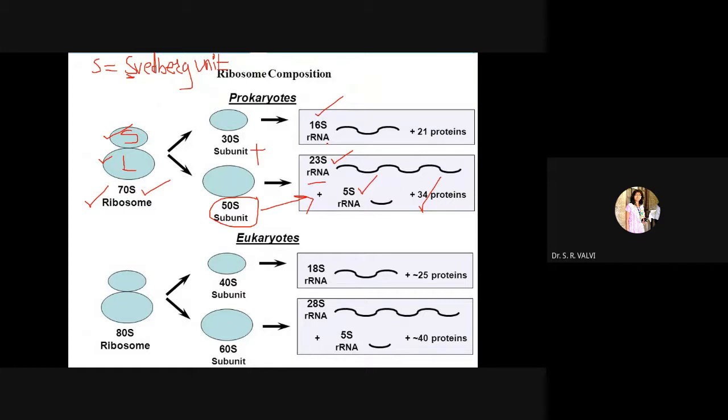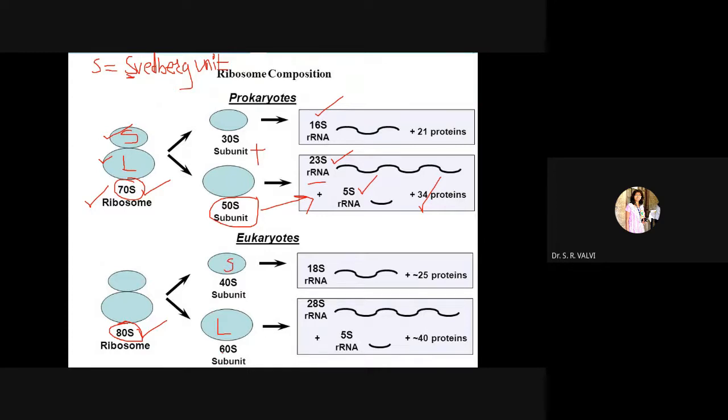In case of eukaryotes, you have the 80S type of ribosome. Always do remember, in case of eukaryotes, this 80S type is present. 70S is found only in prokaryotes and 80S is found only in eukaryotic organisms, right? So 80 is divided into 40 plus 60, right? 60 is the larger subunit and 40 is the smaller subunit.